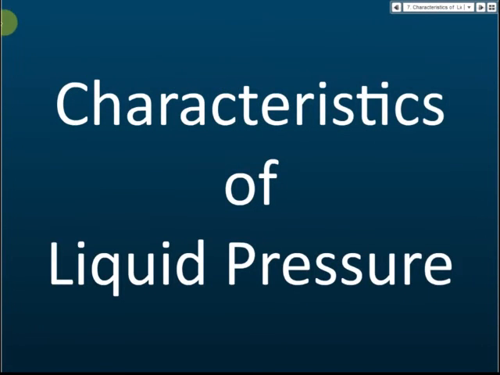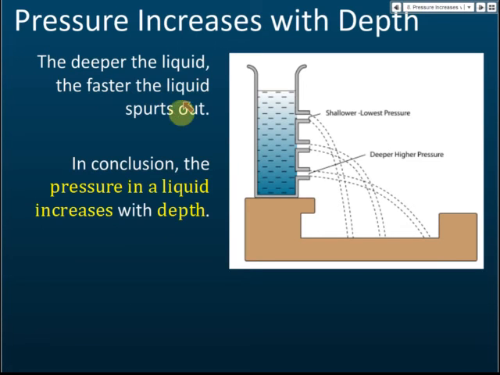Characteristics of liquid pressure. The deeper the liquid, the faster the liquid spurts out. Okay, it's talking about this experiment. So in these experiments, we have a container and we make 3 holes in the container. We found that at the lowest hole, the water spurts the furthest compared to the other 2 holes. And the highest hole spurts the closest to the container.